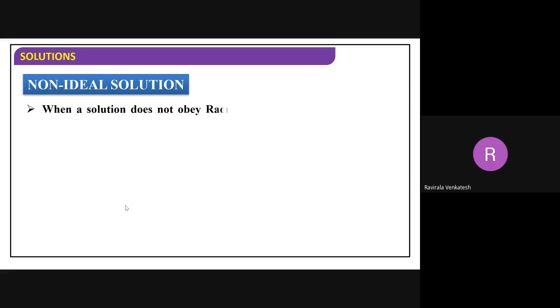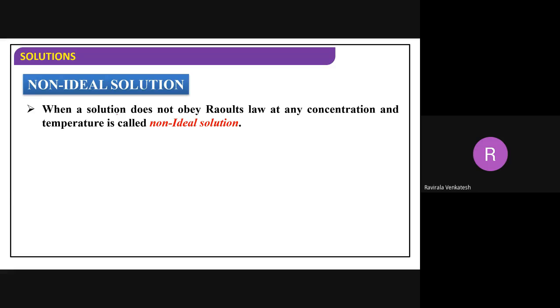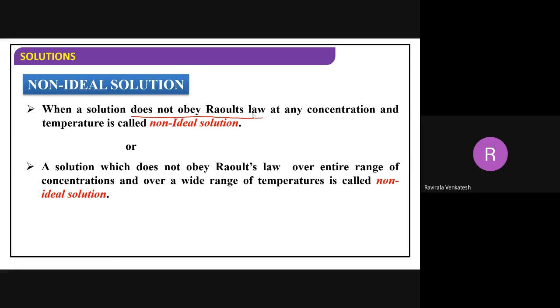Next is the non-ideal solution. If you know the ideal solution, definitely we can get the non-ideal solution just by writing: does not obey Raoult's law. Now in the previous case, you wrote delta H is equal to 0 and delta V is equal to 0, but here it is not equal to 0, we write it.